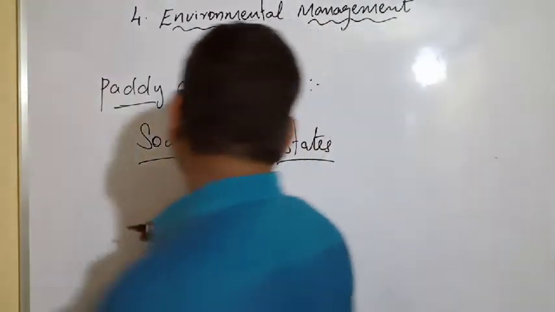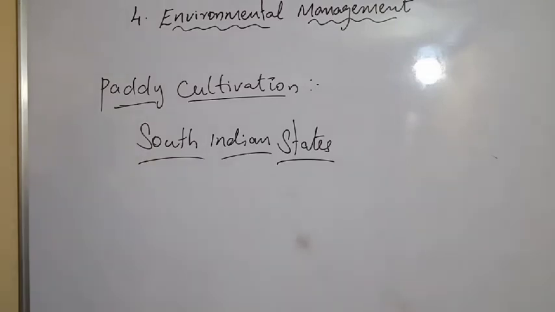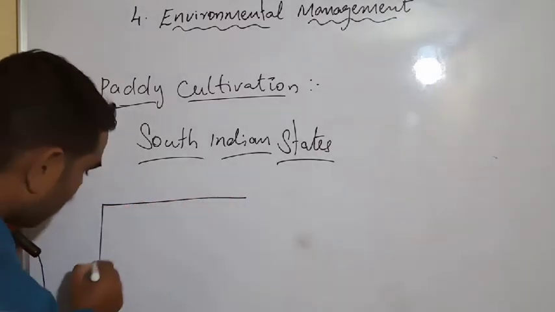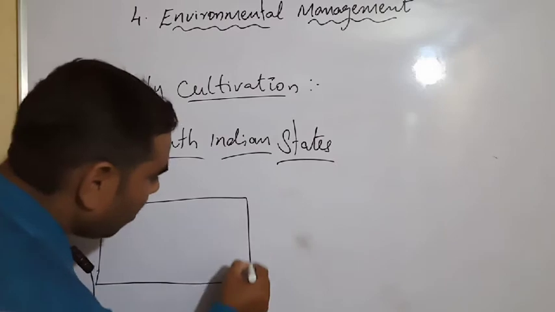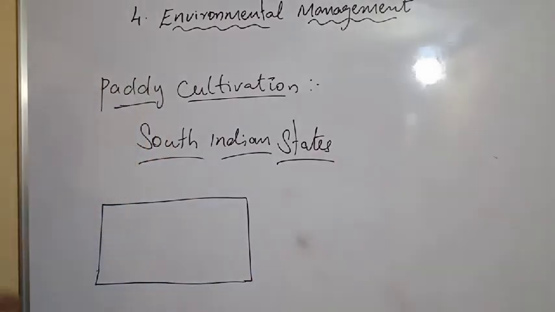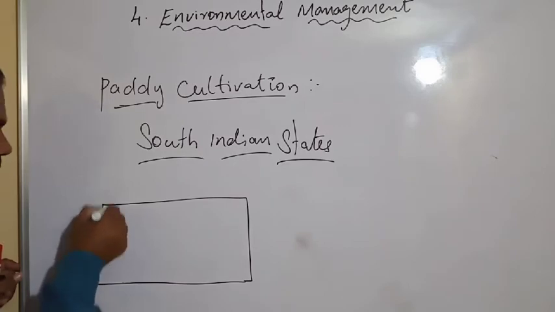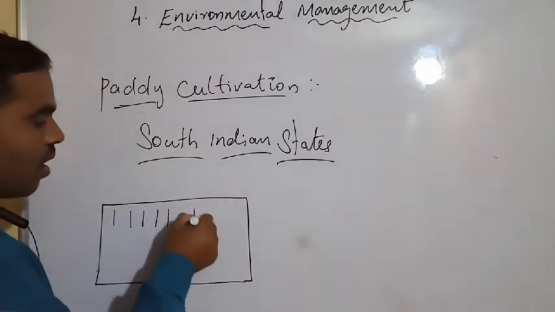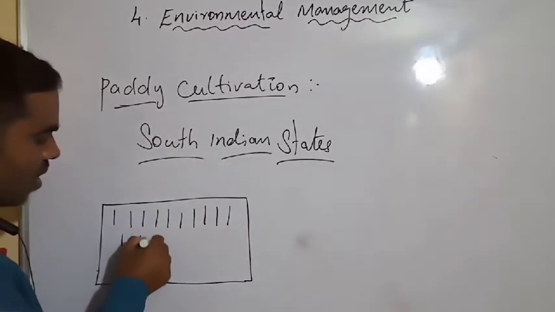These states cultivate paddy. What happens in the paddy? Planting the paddy, and this crop always requires water.